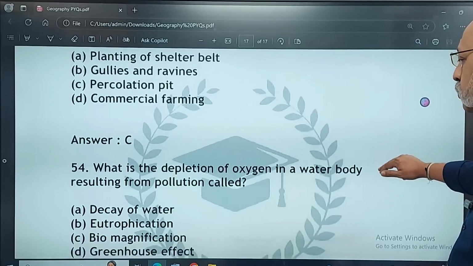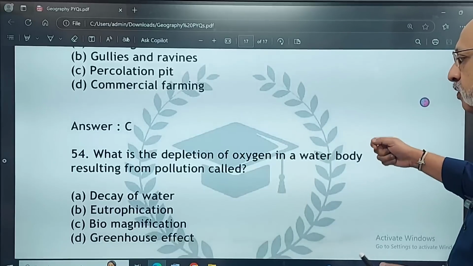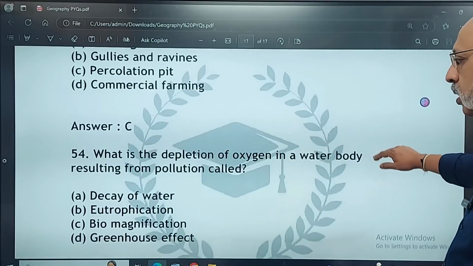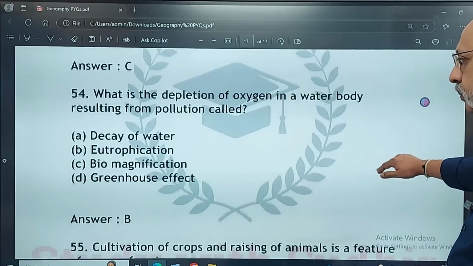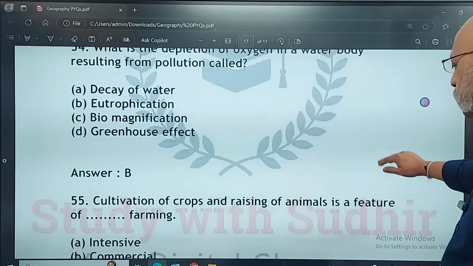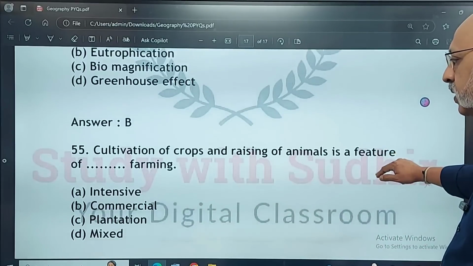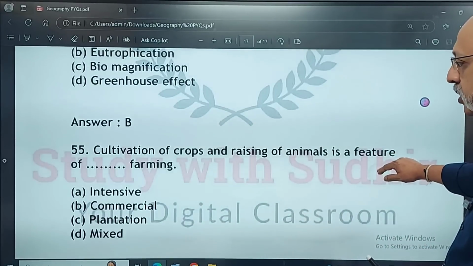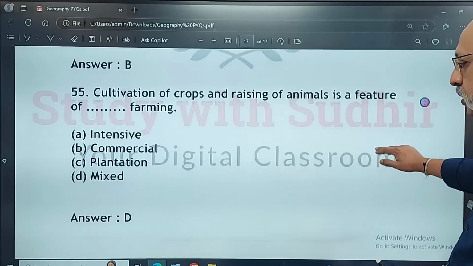What is the depletion of oxygen in a water body resulting from pollution called? It is called eutrophication. Cultivation of crops and raising of animals is a feature of dash farming: intensive, commercial, plantation, and mixed. The correct option is option D.